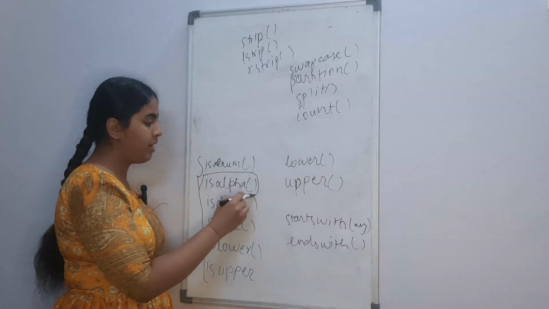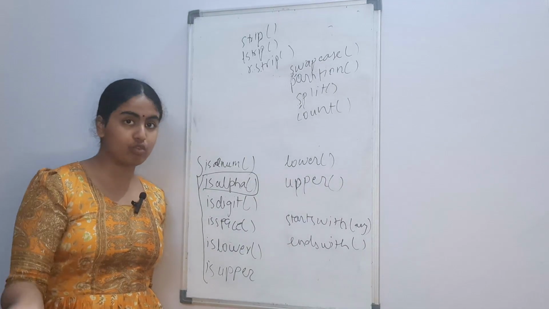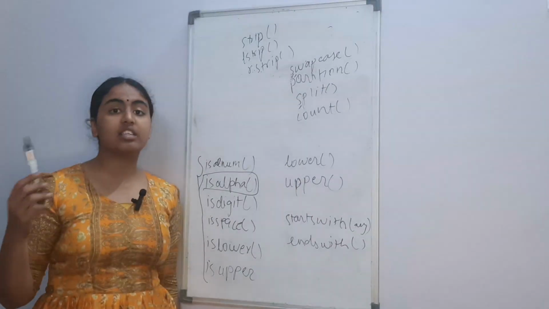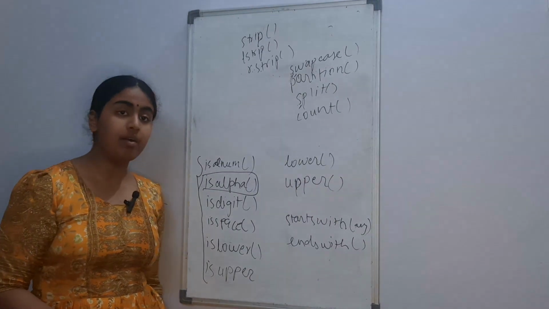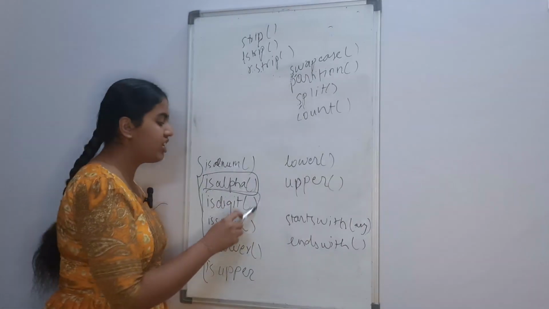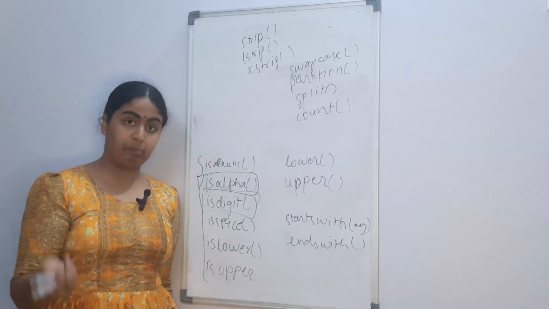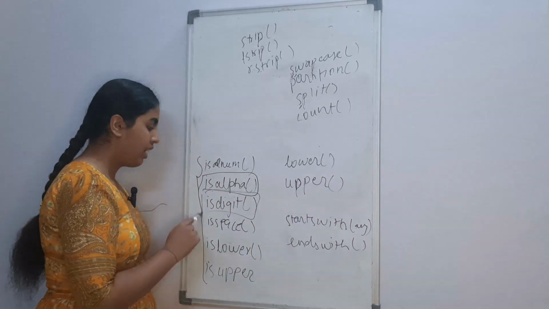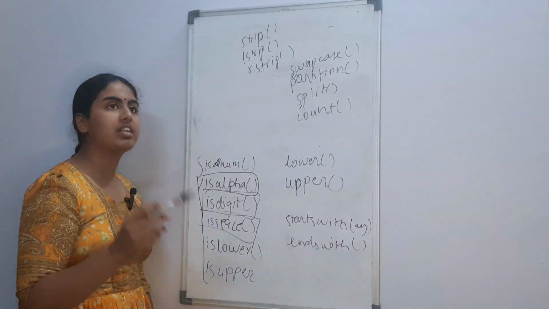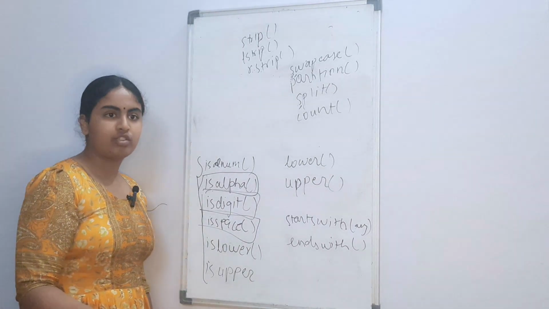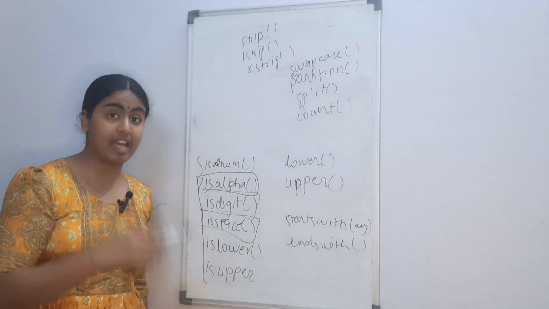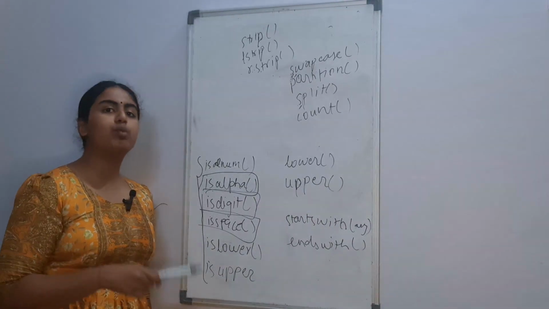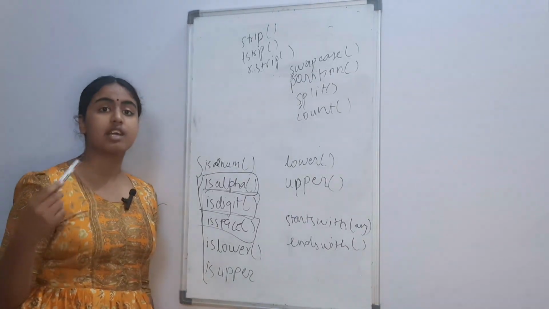Similarly, if a string is only made up of letters, isalpha would prove to be true. While if there is any other character other than a letter in it, spaces are allowed, for example a number or a special character, then it would return false. In isdigit, if there is anything other than a digit or a number, it would return false, while if there are only digits, it would return true. In isspace, it would basically check whether the string is an empty string or not. Or if you have a character that you have access to from a string and you want to check whether that character is a space, that's how you would check with the isspace function.